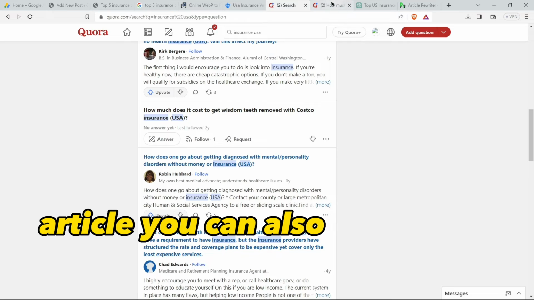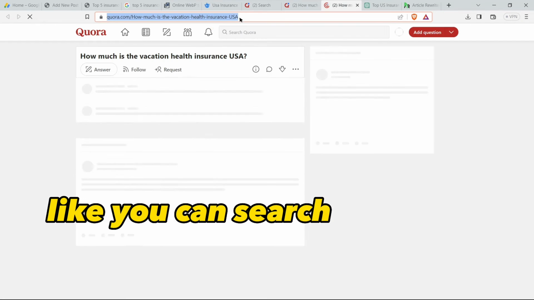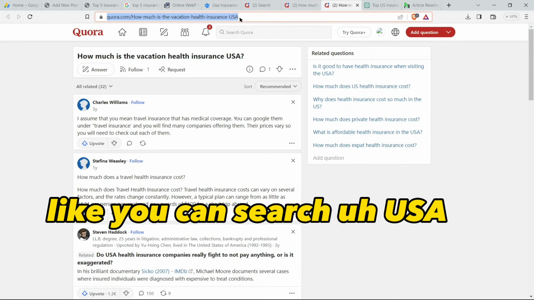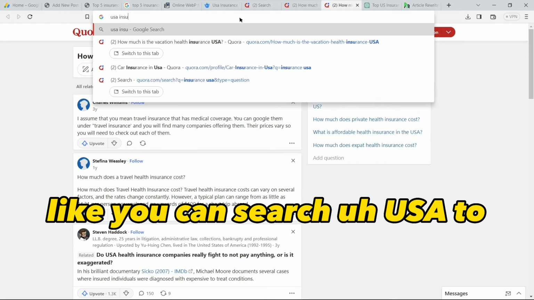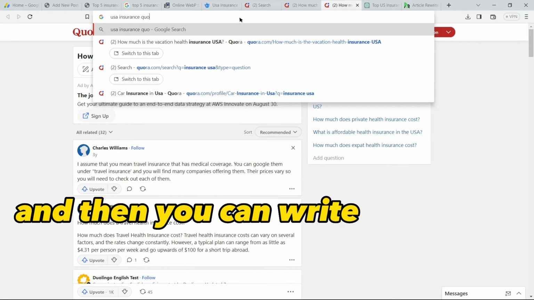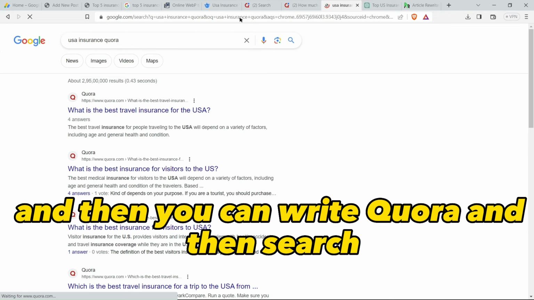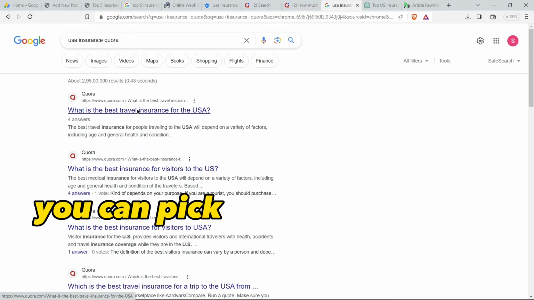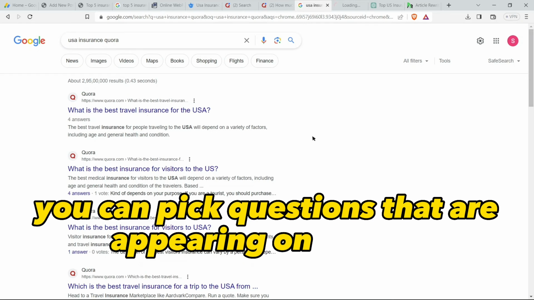You can also use Google, like you can search USA insurance, and then you can write Quora and then search.